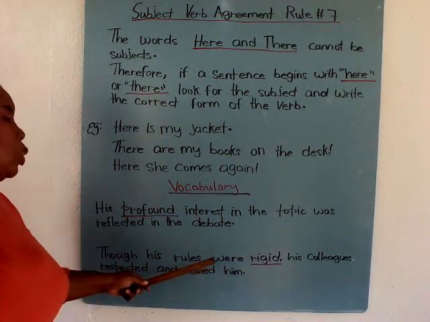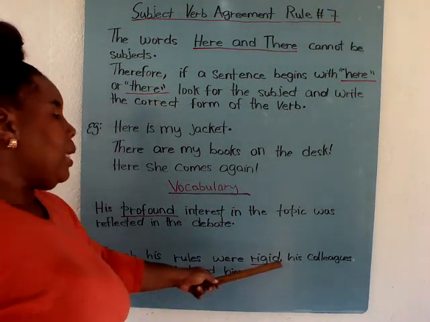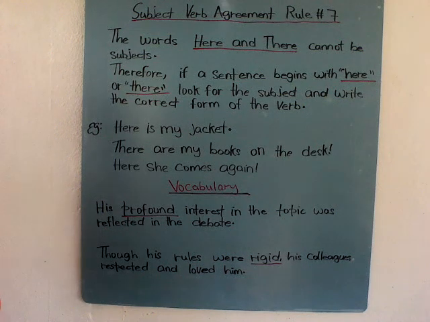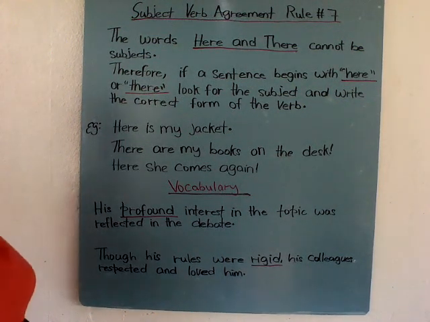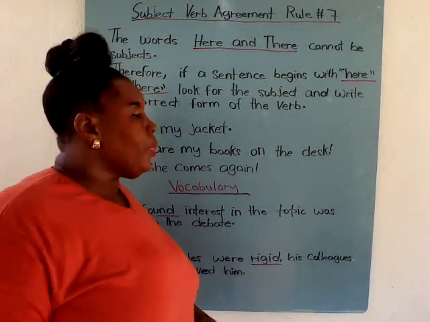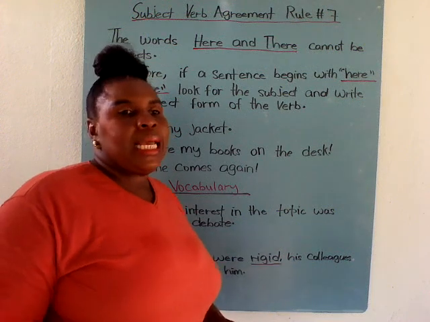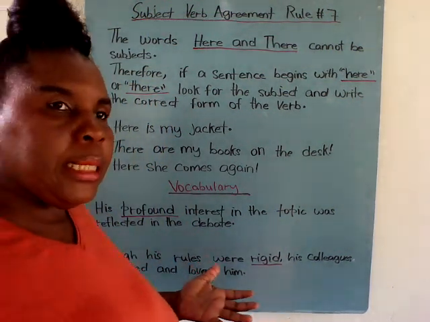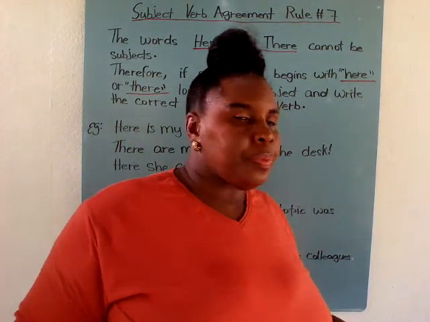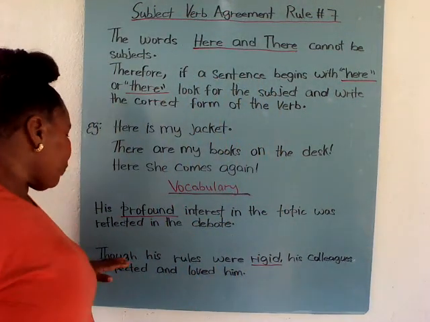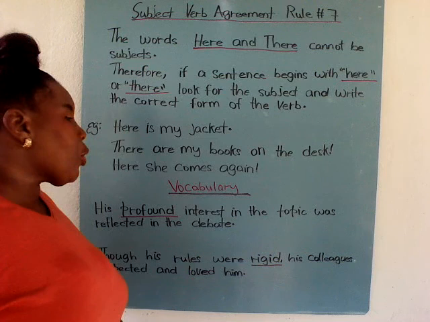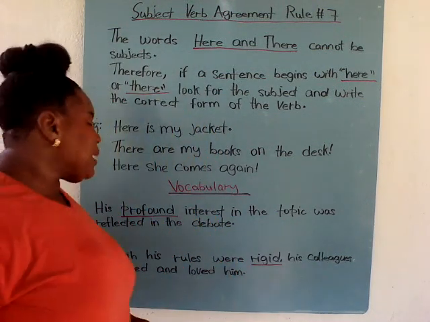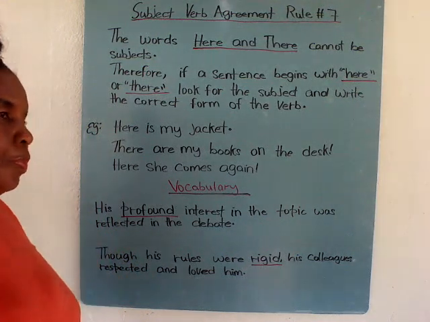So the word rigid, looking at the sentence, what do you think the word rigid means? Just looking at it. Let's read it again. Though his rules were rigid, his colleagues respected and loved him.